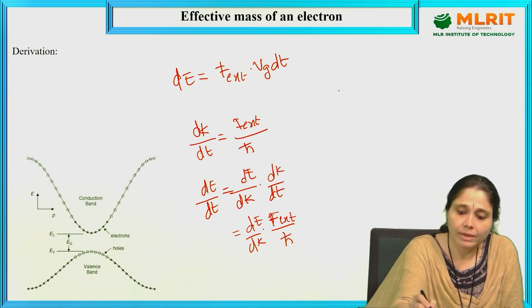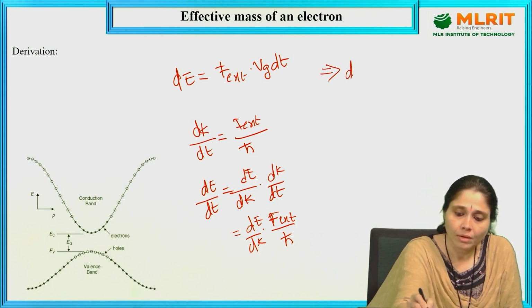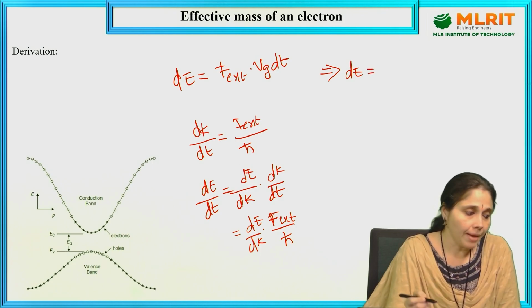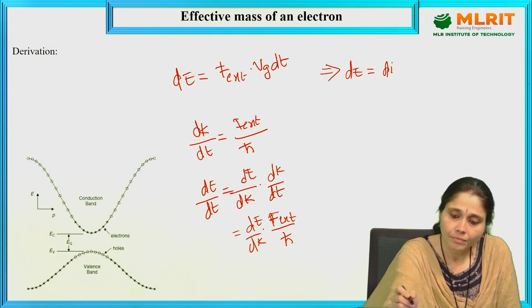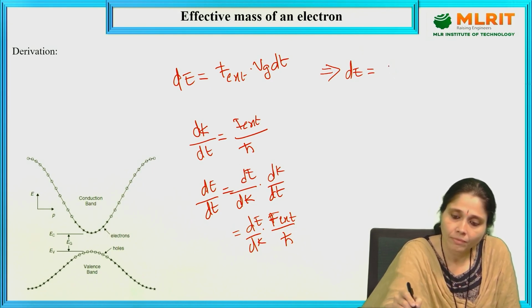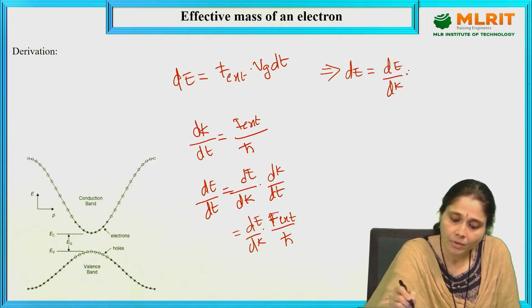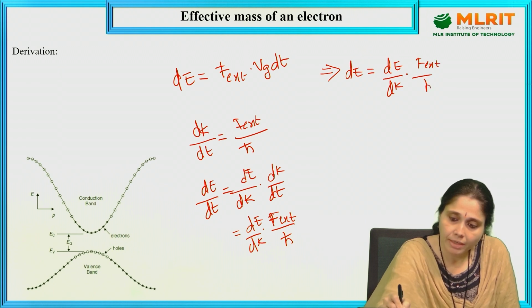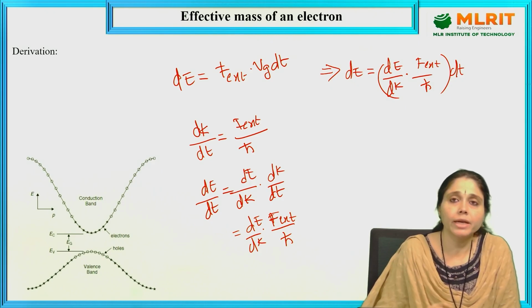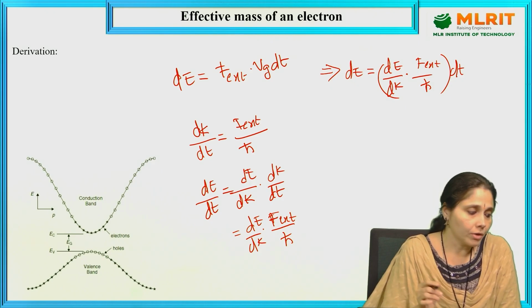So dE is equal to dE/dk into F external by h cut into dt. We have just sent dt to the other side. Okay, now what to do?